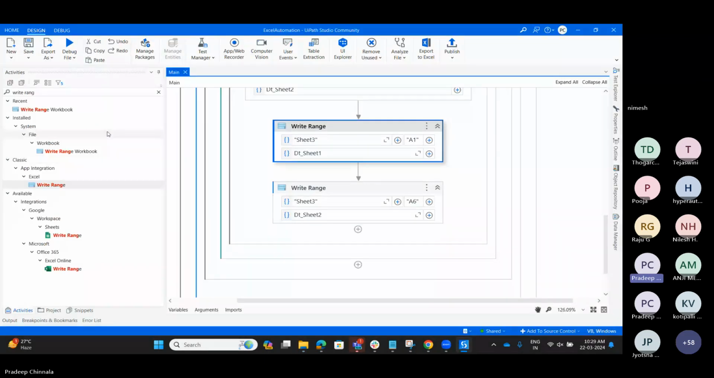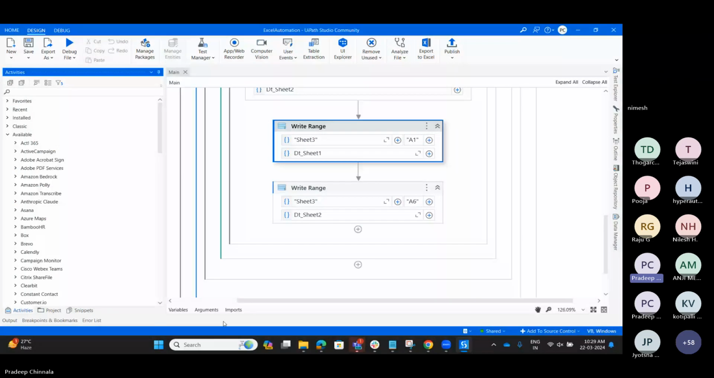Let me explain the change for it. So we have Excel and workbook. If Excel is installed in your machine, then you have to use the Excel application scope and Excel related activities. If Excel is not installed in your machine, but you want to read or write the data, then you have to go with the workbook activities.